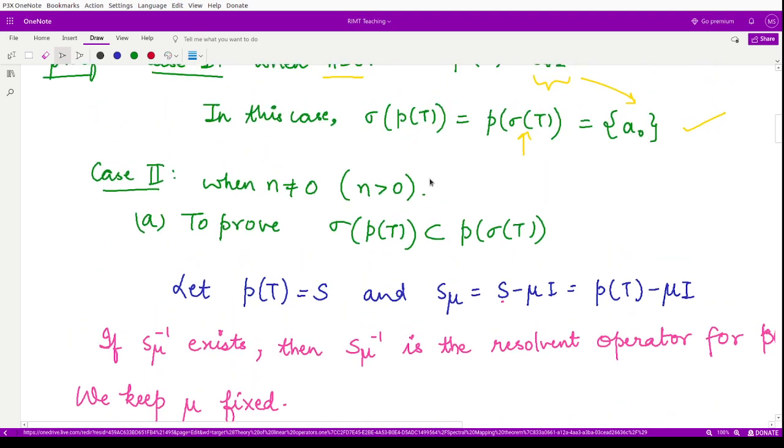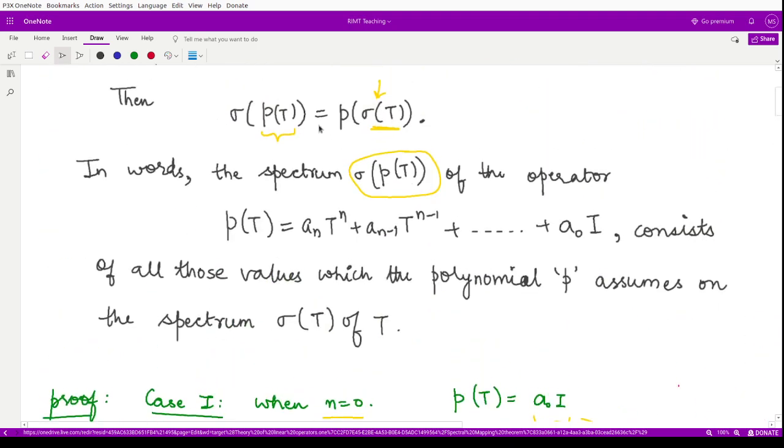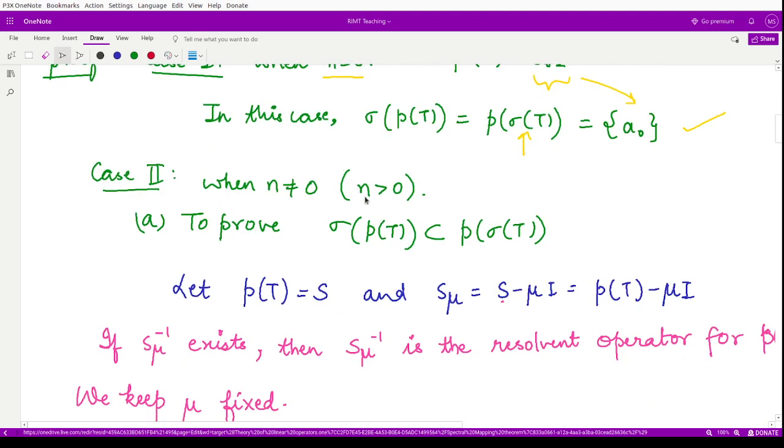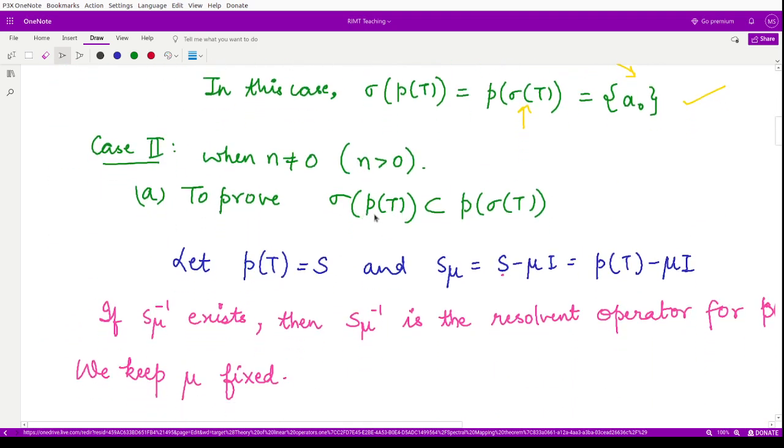We shall prove the equality given in the theorem by proving two parts. First is the inclusion sigma(P(T)) is contained in P(sigma(T)), and in the second part we'll prove the reverse. That means P(sigma(T)) is contained in sigma(P(T)). So this is what we wanted to prove here. So let's proceed with the first part.